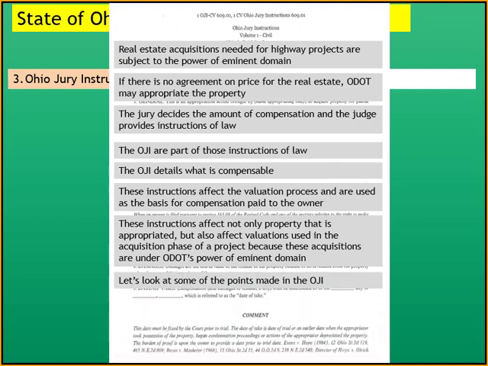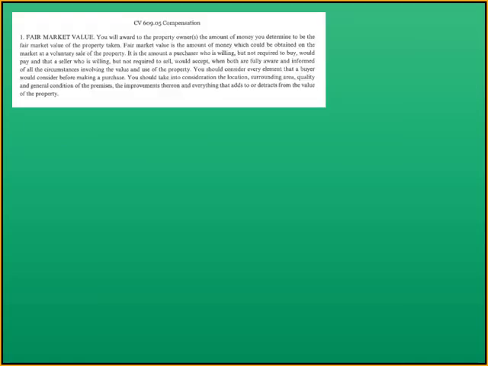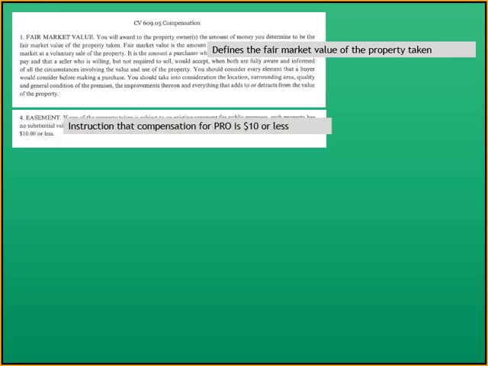So let's look up some of the points made in the Ohio Jury Instruction. Next slide. Compensation. It defines the fair market value of the property taken. Easements.